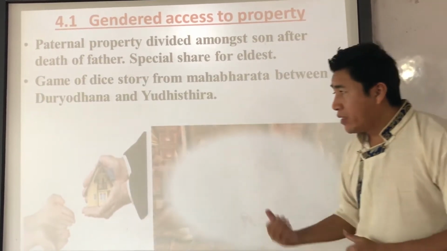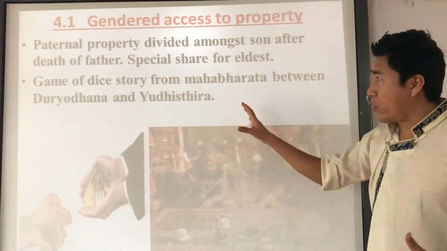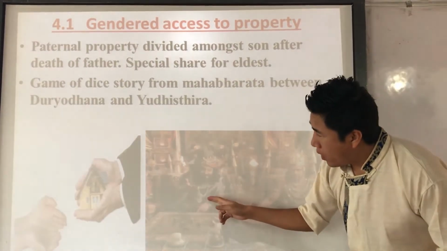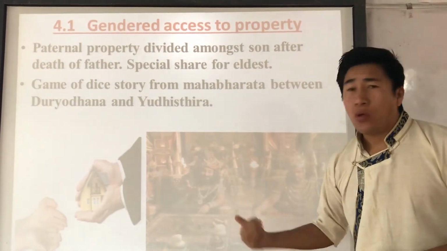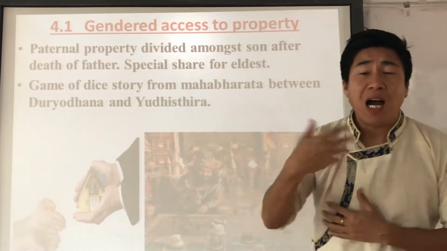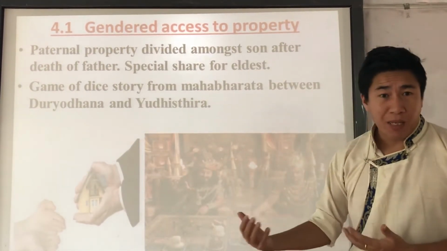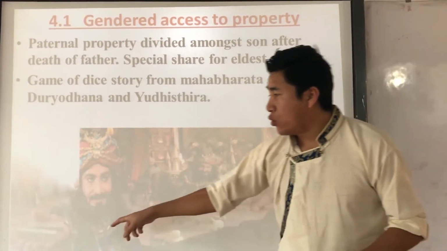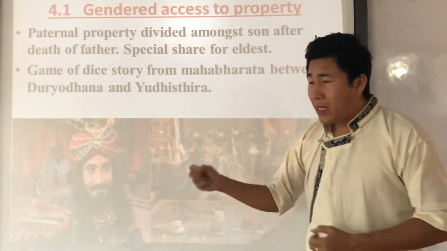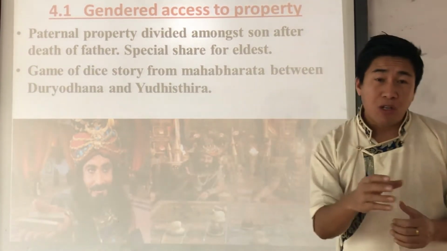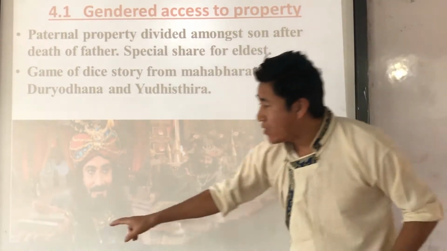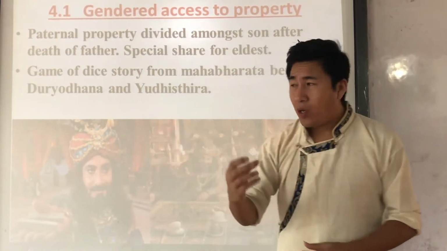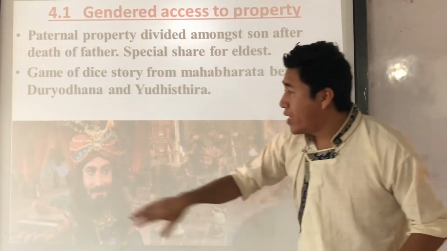So in this story, in this dice game, what happened? Shakuni Mama played on behalf of Duryodhana against Yudhishthira. The dice they used during the game belonged to Shakuni Mama. We call these a magic dice, because they were made from the bones of Shakuni Mama's father, so the dice rolled according to his wish.